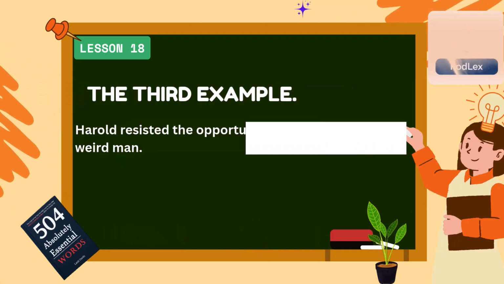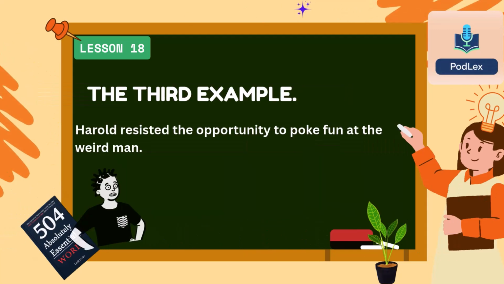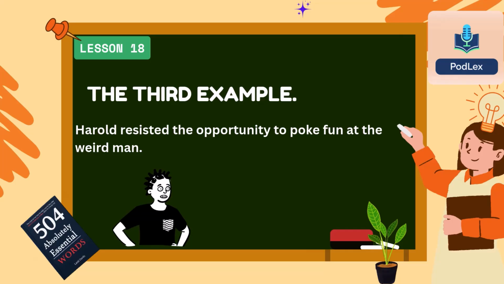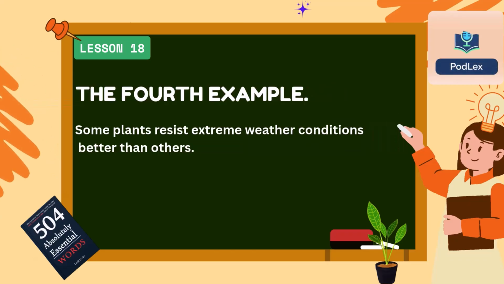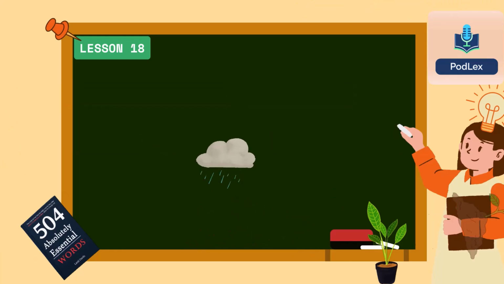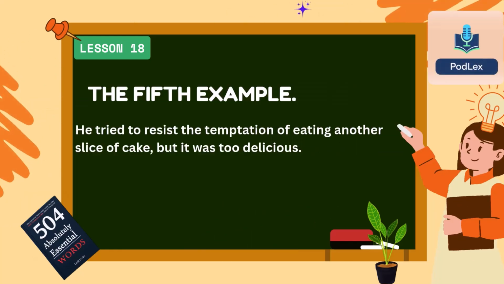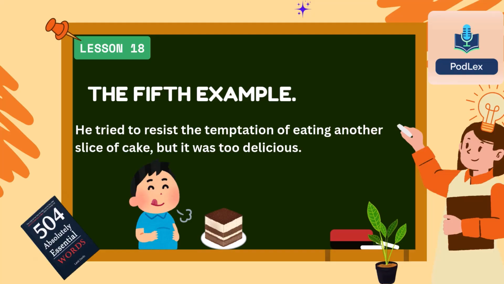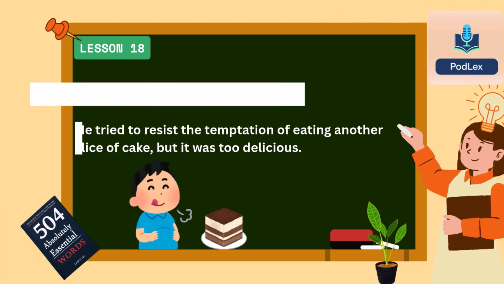The third example. Harold resisted the opportunity to poke fun at the weird man. The fourth example. Some plants resist extreme weather conditions better than others. The fifth example. He tried to resist the temptation of eating another slice of cake, but it was too delicious.